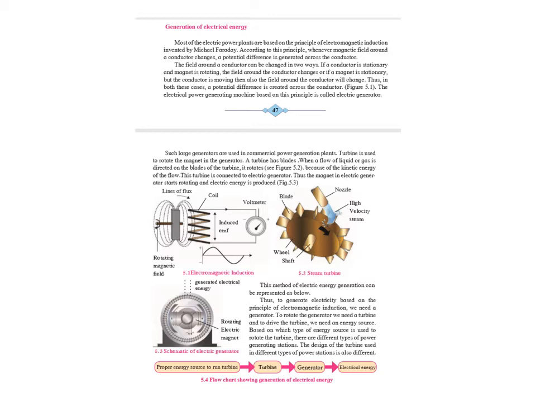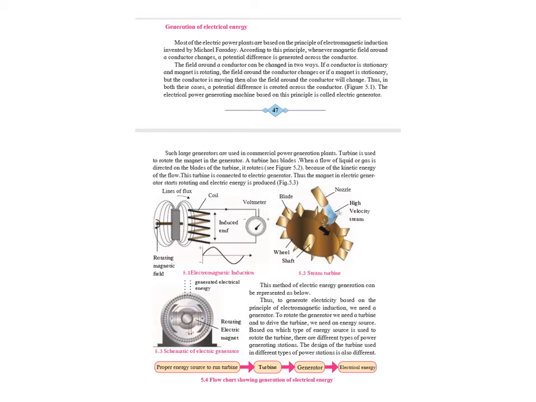Look at the diagram. You can see the turbine with blades. This causes the turbine to move. The turbine, which in turn is connected to an electric generator, causes the magnet in the electric generator to rotate and the electric energy is produced.